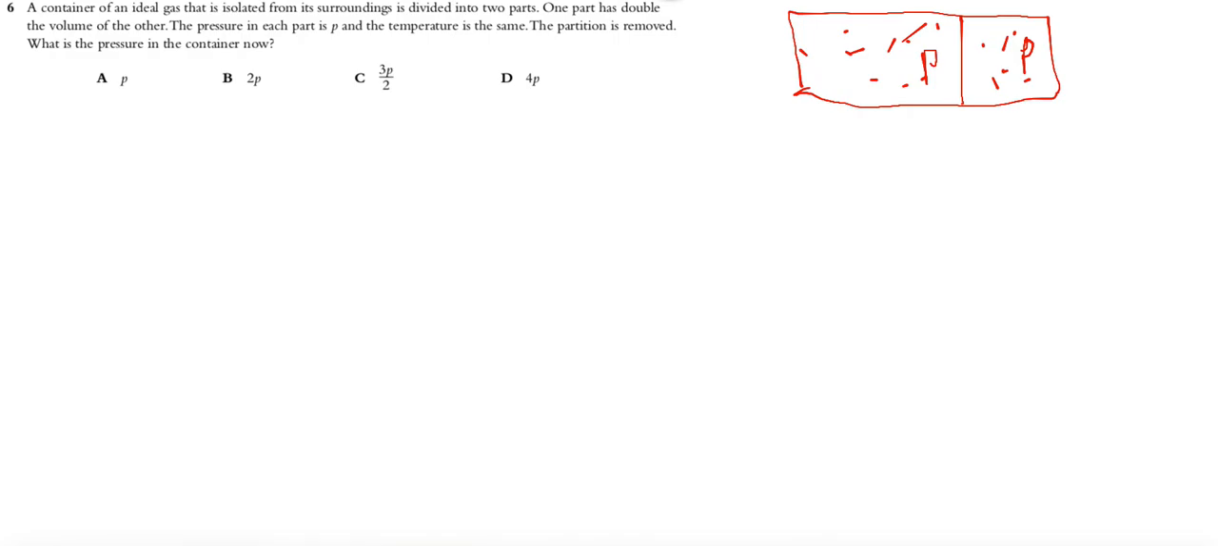You don't need to use Clapeyron's equation, PV equals nRT. We did something similar, but in this case it's easy. If temperature is the same and pressure is the same, then what happens if the partition is removed? Pressure must be the same. We have the same pressure on the left and right side, so the existence of the partition is not important. Pressure will be the same, so the correct answer is A.